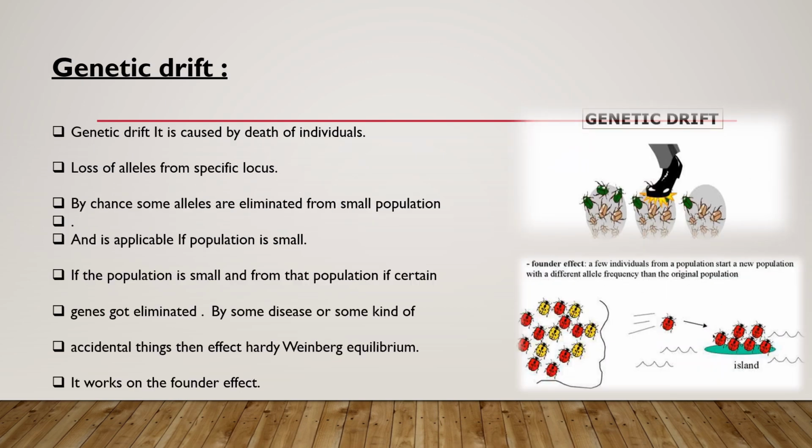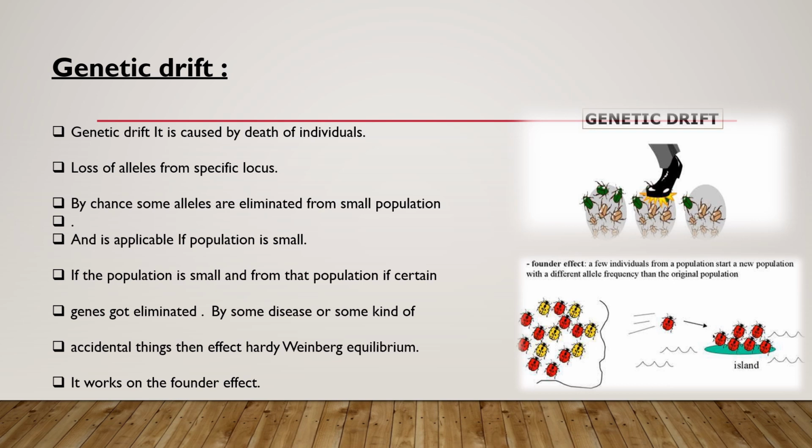Next major factor is genetic drift. Genetic drift is caused by the death of individuals. It results in the loss of alleles from a specific locus, and it is applicable if the population is small. By chance, some alleles are eliminated from a small population, and if certain genes get eliminated by some kind of disease or some accidental things, then it's going to affect Hardy-Weinberg equilibrium. It works on the founder effect.